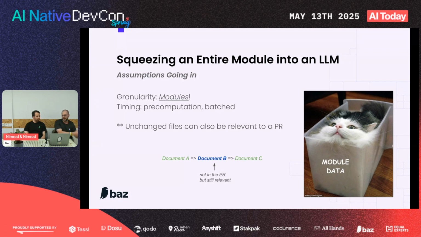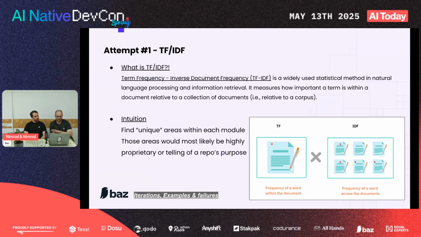Let's say I have document A that imports document B that imports document C. Document A and C might be part of the PR. If you're trying to understand the application flow, how everything's connected, you're going to want to include document B as well. We'll see that going in.